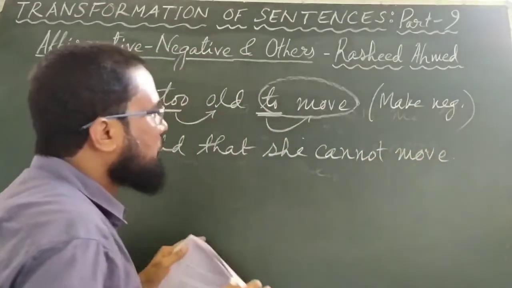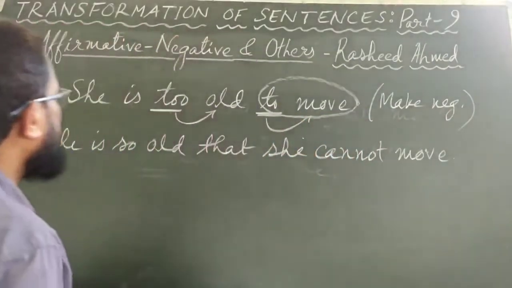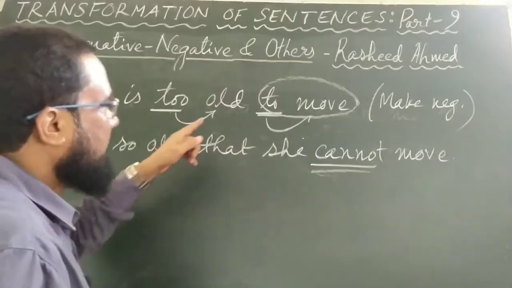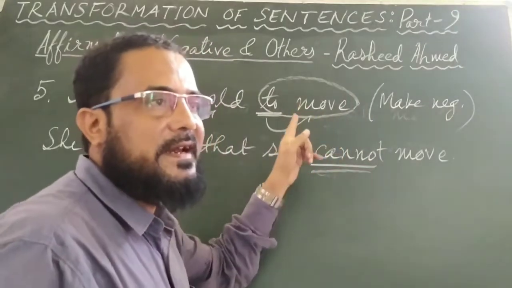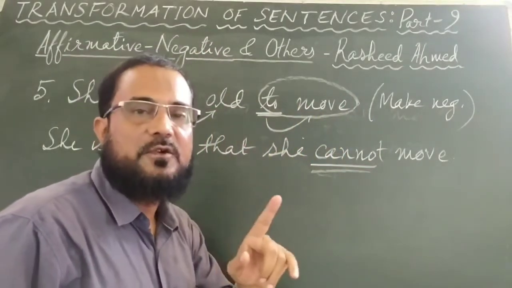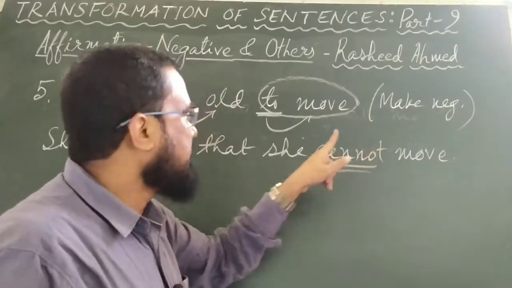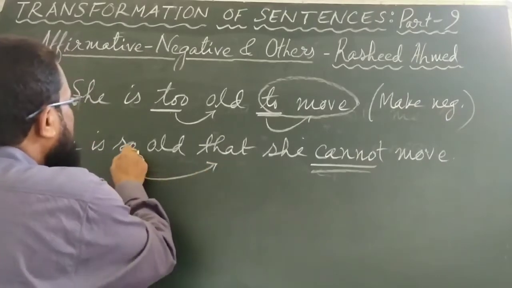She is too old to move. You have been asked to make it negative. You have made it negative. She is so old that she cannot move. So the interesting thing is that I told you in my earlier video also, with this kind of sentence, you can get any of the 3 instructions. One instruction is change it into negative. Another instruction is use so that.